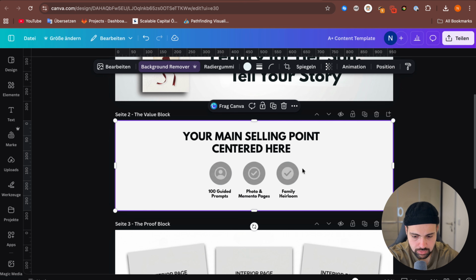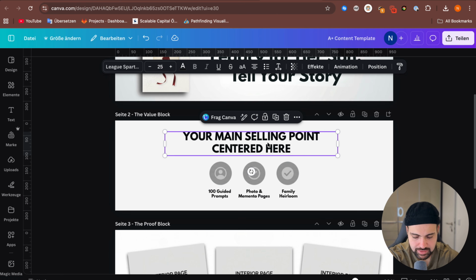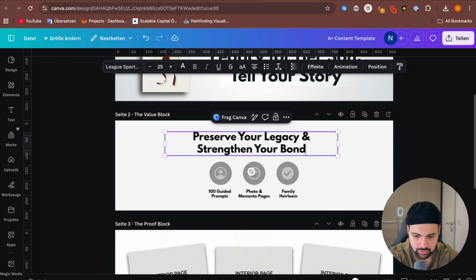Here we have also 3 placeholders for icons. You can use whatever icon you like. It should have a relationship to the benefit. And on top of that, we have also a title. You don't have to add the title, but in this case, I like it. So therefore, I will add it here.